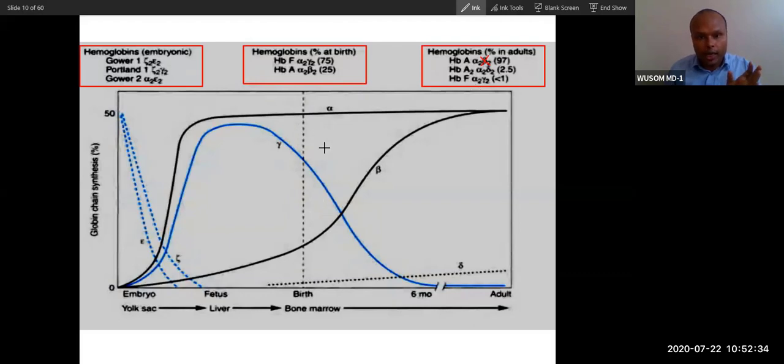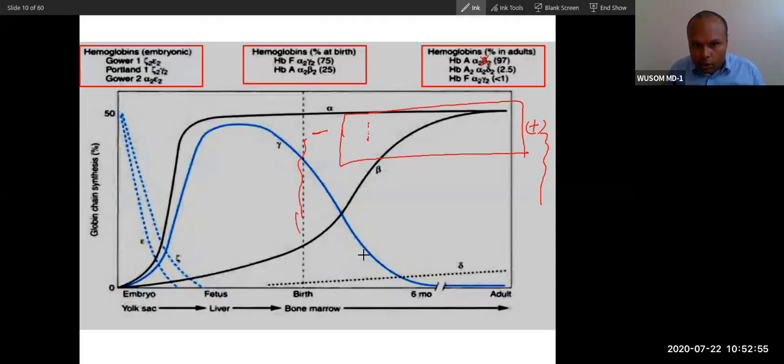When a lab does hemoglobin electrophoresis, what does electrophoresis mean? You put a gel here, with the negative charge on this side and the positive charge on this side. You add a protein, hemoglobin, here, and then connect this with electricity.